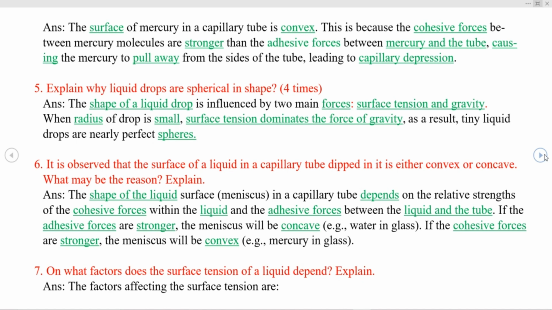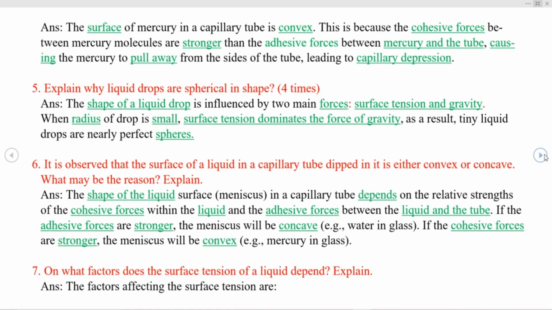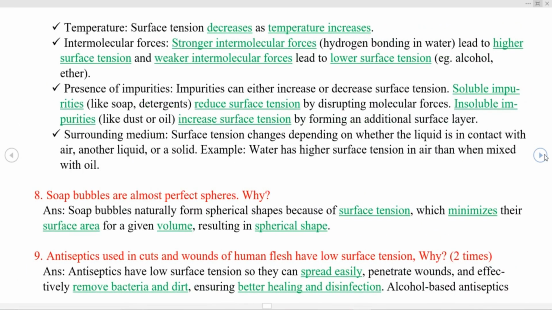Next question, on what factors does the surface tension of a liquid depend? Explain. The factors affecting the surface tension are temperature, intermolecular forces, presence of impurities, and surrounding medium. For the temperature, surface tension decreases as temperature increases. Presence of impurities: impurities can either increase or decrease surface tension. Soluble impurities, like for example soap, detergent, etc., reduce surface tension by disrupting molecular forces.